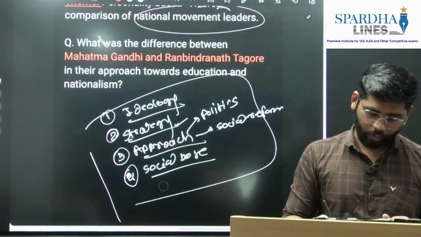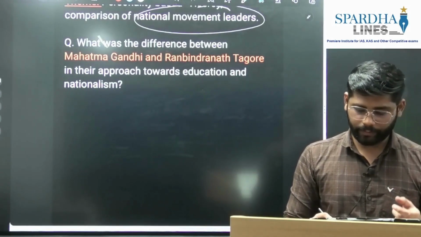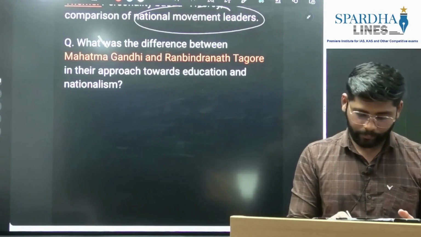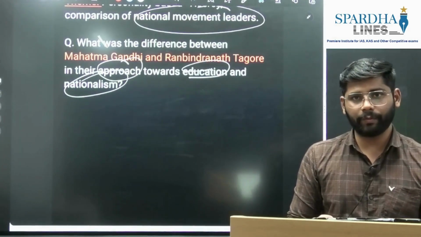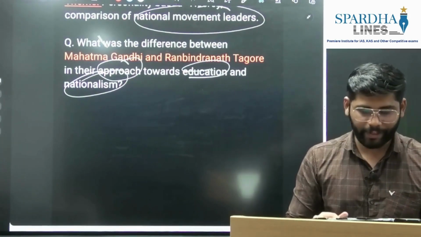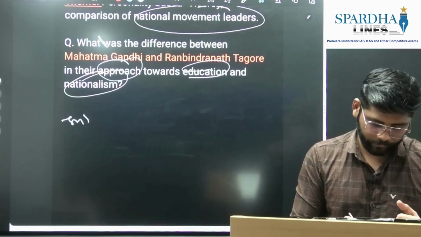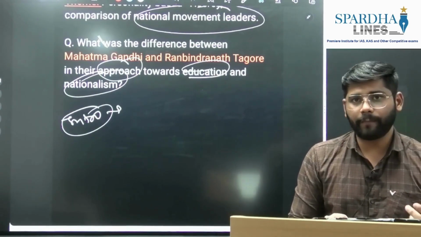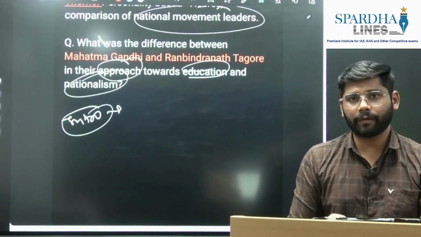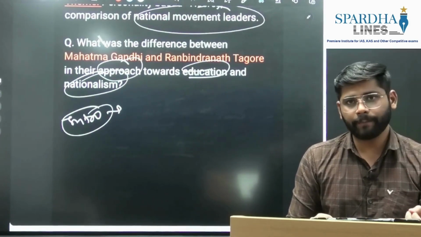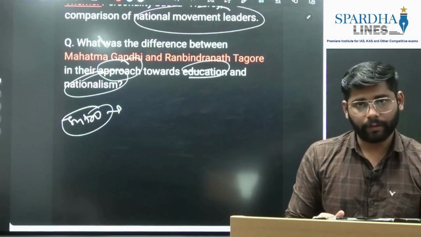Now when it comes to this question, they ask what was the difference between Mahatma Gandhi and Rabindranath Tagore in their approach toward education and nationalism. The question is going very specific, where they are asking for education and nationalism, but again our points would be the same. When it comes to the introduction, we can write about their brief background. We can mention that Gandhiji was the leader of the political movement of India, whereas Rabindranath Tagore was the leader of the cultural movement of India. This way we can write the introduction.